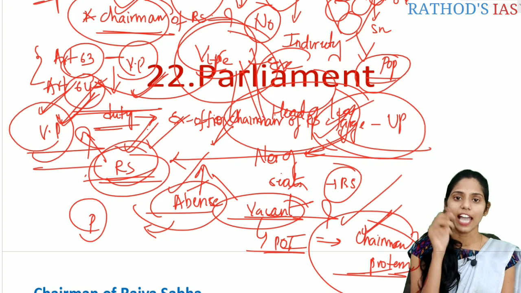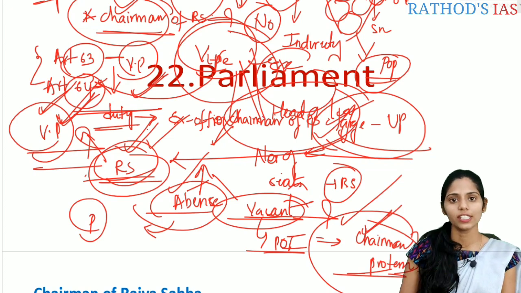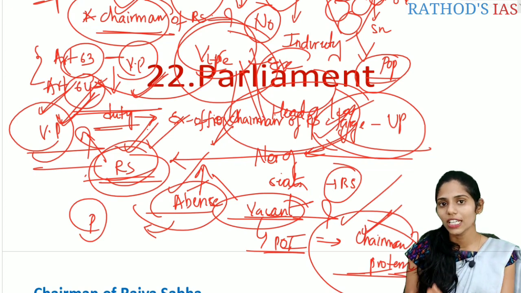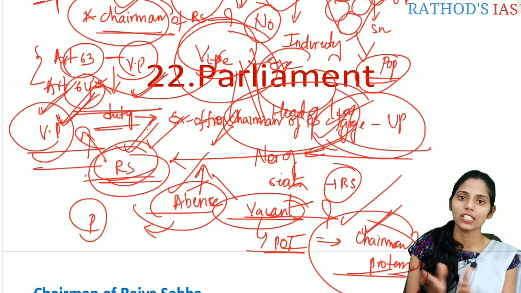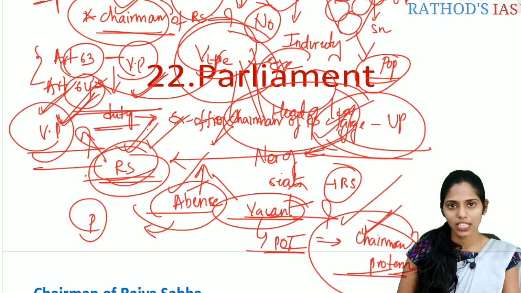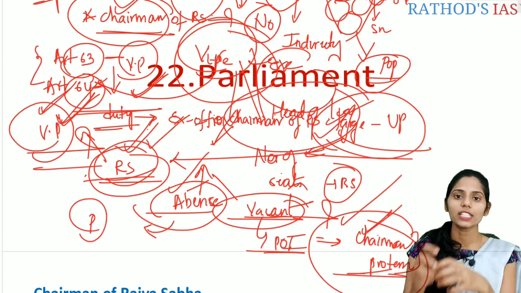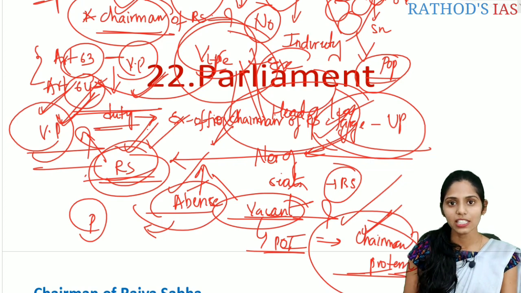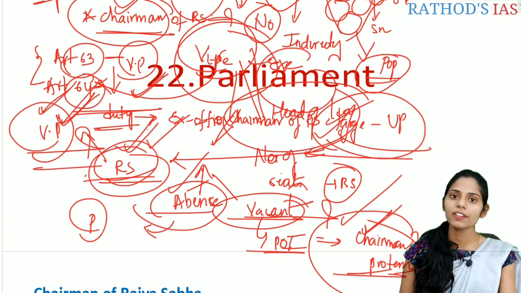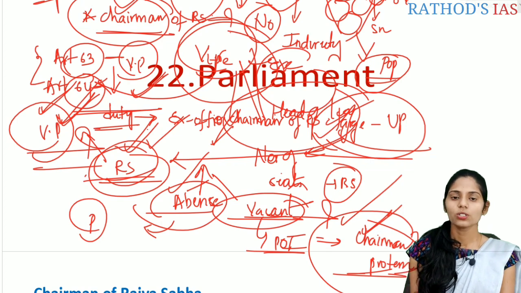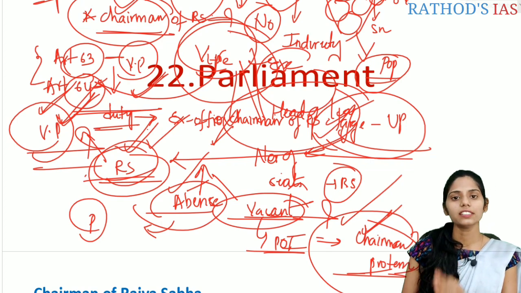So he is acting as a bridge between the executive and the legislature. There is a beautiful relationship or connection between the executive and the legislature in terms of the chairman. Here the Vice President, who is executive, is acting as the head of the legislature, that is the Rajya Sabha. So he is acting as a connecting link between the executive and the legislature. So this is the introduction regarding the chairman.